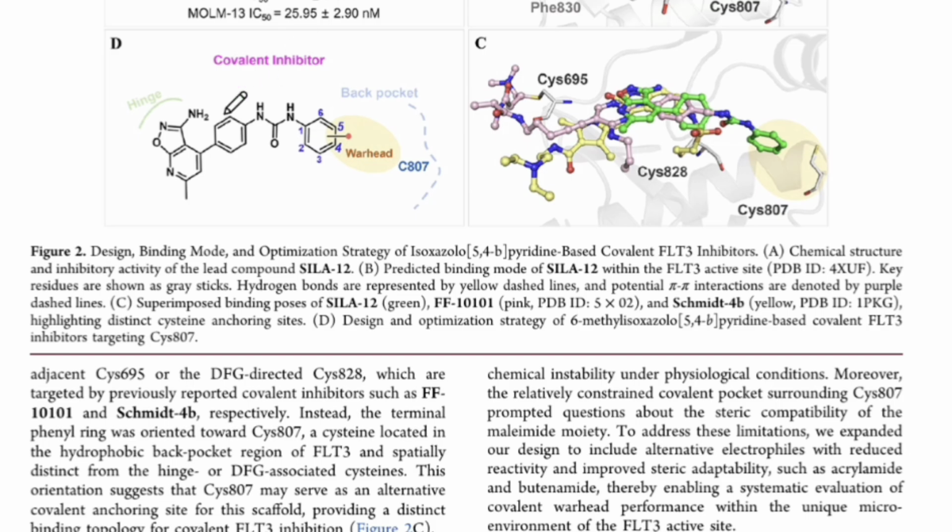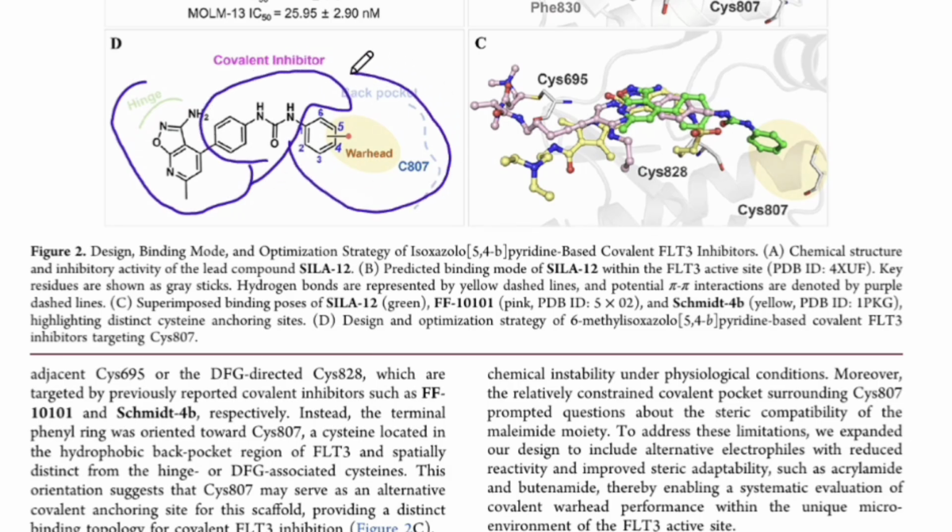Now, when it comes to the chemistry part of the paper, you can see the molecule here. This is the hinge part, this is your linker part, and this is your warhead. They have called it the warhead. The hinge part interacts with ATP.